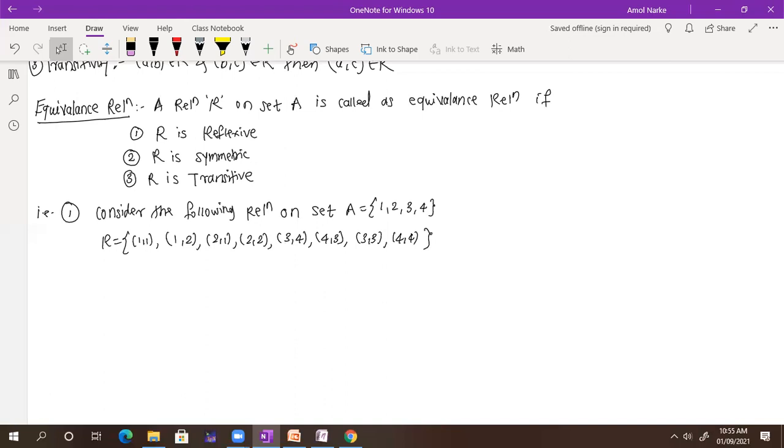So determine whether this relation is an equivalence relation or not. It should satisfy all conditions: reflexive, symmetric, and transitive. Those three conditions are important. So check whether the given relation is equivalence or not.